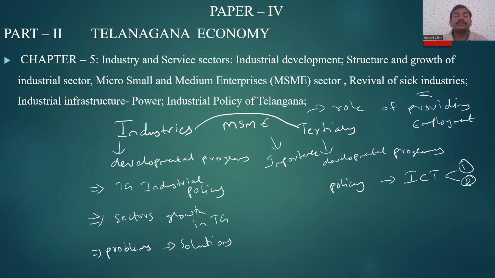Sick industries are those industries which are not performing well and are continuously under losses. Why did the government help them? Because of only one thing: they are important for us. When they are important for us, the government will go to any extent.